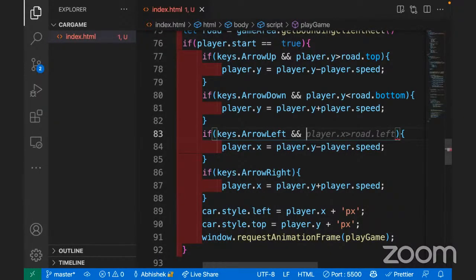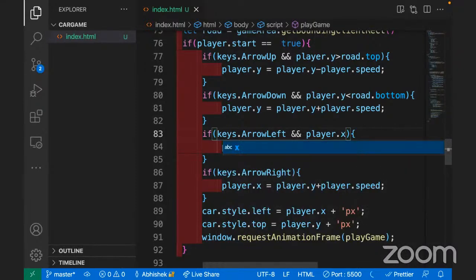Now here, this is arrow left. What do you think about the arrow left? Basically, when it's left, we have to think about x. There it was y, now here it will be x, right? So player.x should of course be greater than 0, so it won't go beyond that. Simple as that.